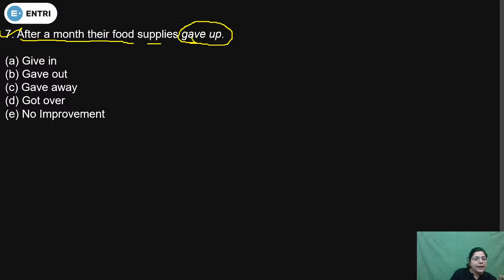So now again we have to check their food. In the case of food supplies, gave up is correct or not. So हमने सिंपल चेक करना है कि फूड सप्लाईज के केस में gave up will be the correct one or not. So if this one is correct one, then choose a correct answer option E, that is no improvement. If this one is incorrect, got over. Okay, got over.